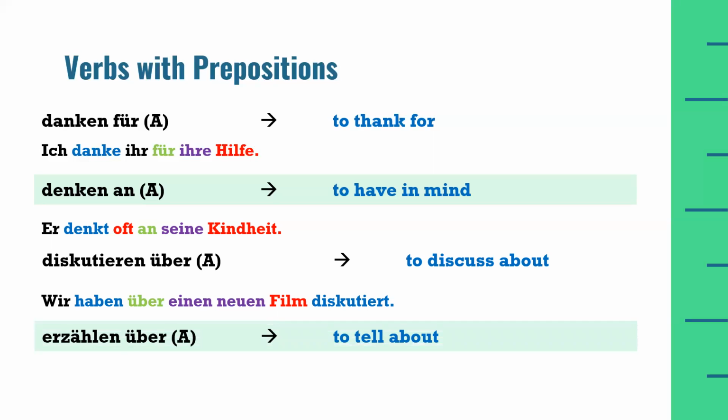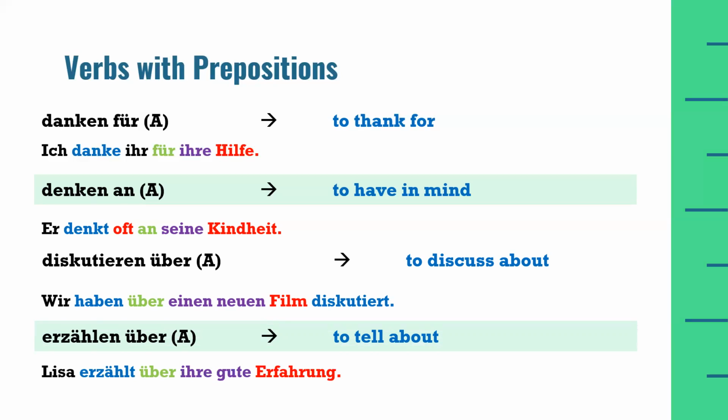Erzählen über, to tell about. Again, über is an accusative preposition. Lisa erzählt über ihre gute Erfahrung. Lisa tells about her good experience.